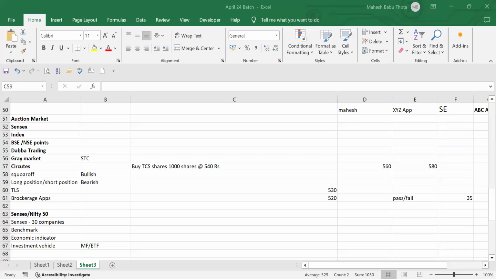So we take the short position whenever the market is bearish. We expect that prices will go down, and then we always take the short position and sell the securities. Now we understand the difference between short position and long position.